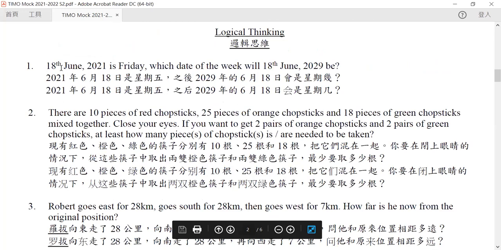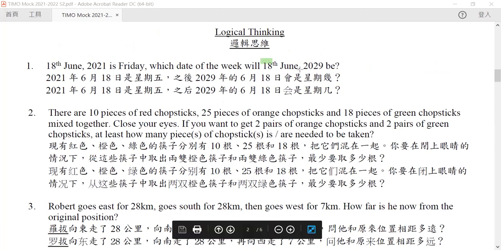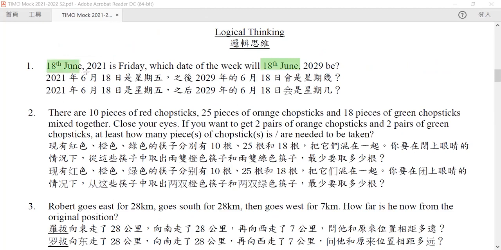Now, June 18th of 2021 is Friday. What would be the day of the week of June 18 in 2029? Now, this is the same date of the year. The only thing that changes is the year. It will go from 2021 to 2029. So here comes my question: how many days have passed from 2021 to 2029?